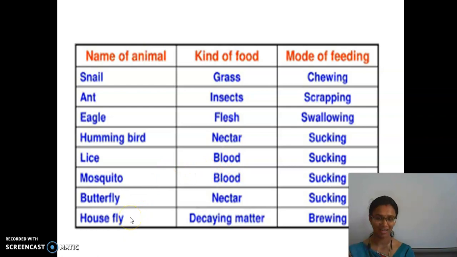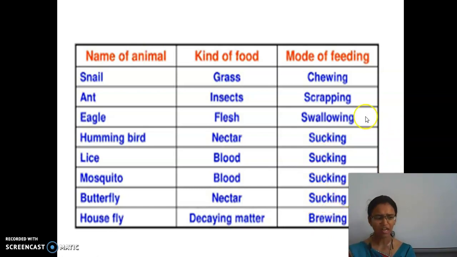And then housefly. They feed on decaying matter. The type of feeding they do is lapping. Lapping is nothing but to drink any liquid. So, sucking means to pull in. How to do that? You drink juices with straws, right? What do you do there? Sucking. Yes. So, chewing, scraping, swallowing, sucking, and lastly, lapping.